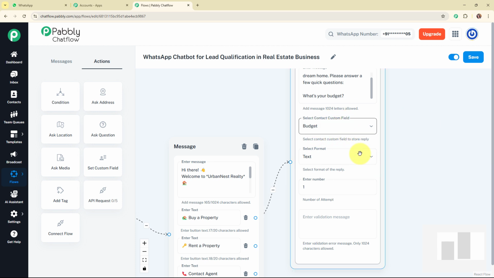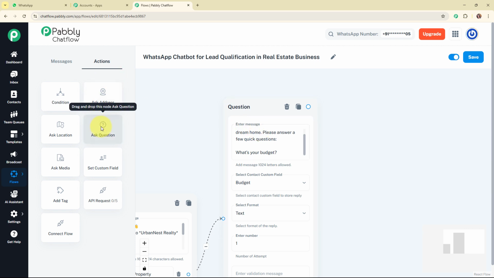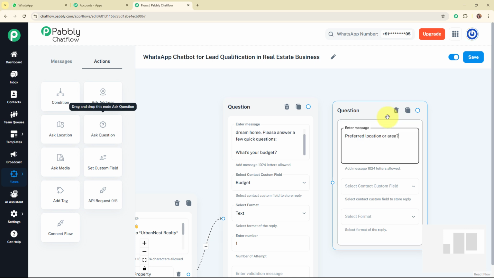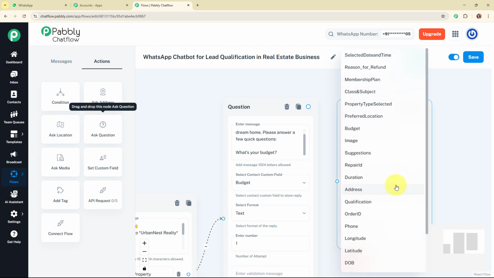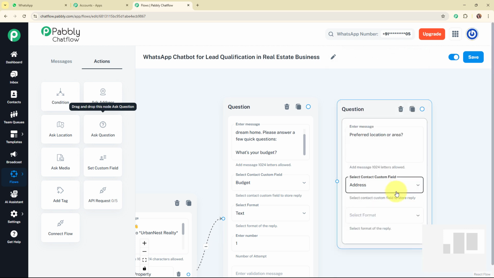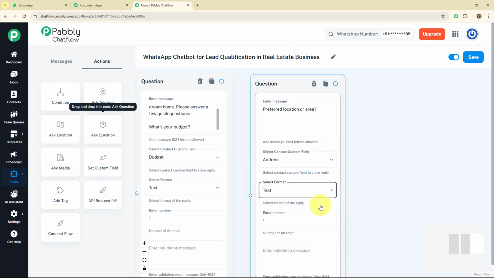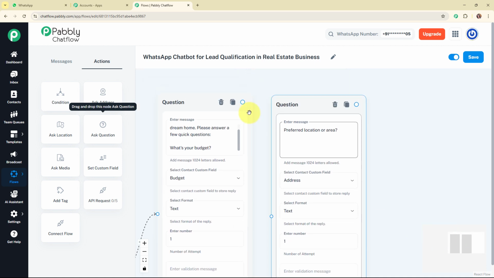And once my customer replies with the budget, I want to ask a few more questions from the customer. So for that I'm going to add another ask a question message box, and here I'm going to enter the text as preferred location or area. So here I'm going to ask about the location, and again I'm going to select my contact custom field as address over here. And for the format, I'm going to select text, because usually my leads reply with the location or the area in text format only. And again I'm going to select the number of attempts as 1, and I'm going to leave this validation error message blank. And now I'm going to connect my previous question message box to this question message box.